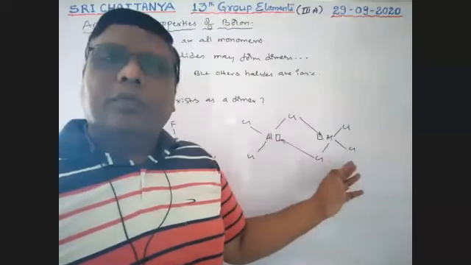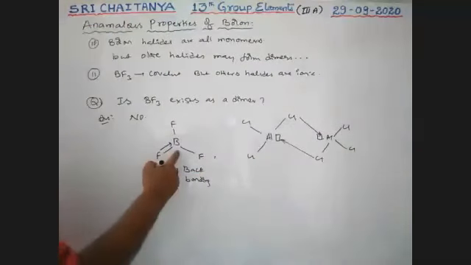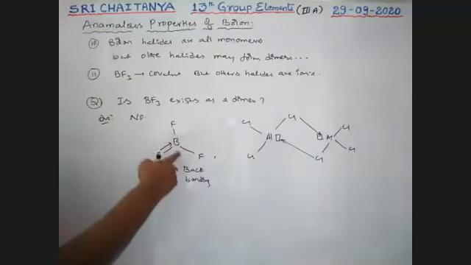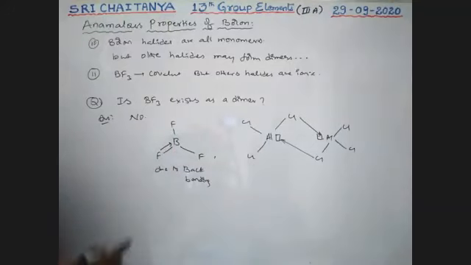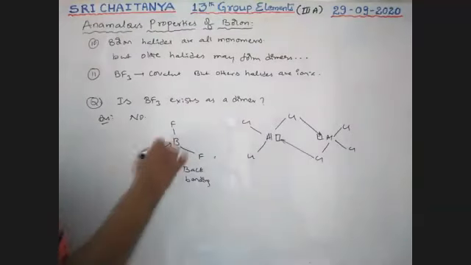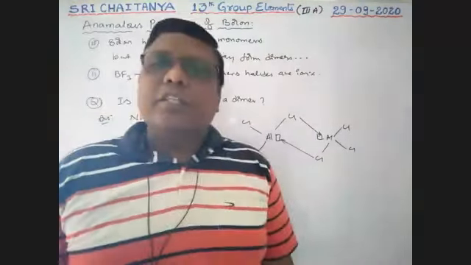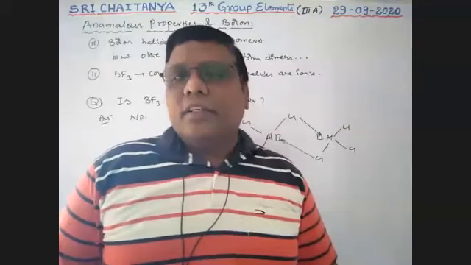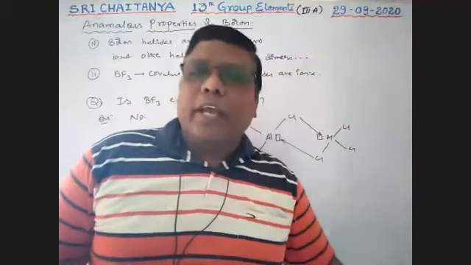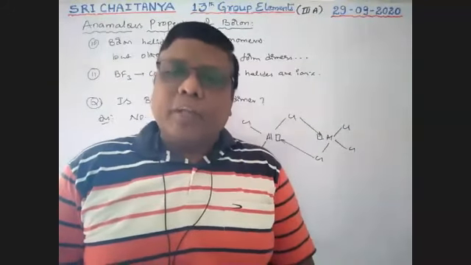That's why the dimer state is possible. That type of empty orbital in boron does not exist due to back bonding. Therefore, dimer formation of BF3 does not exist. So this is about anomalous behavior and the non-existence of a dimer in the BF3 molecule.